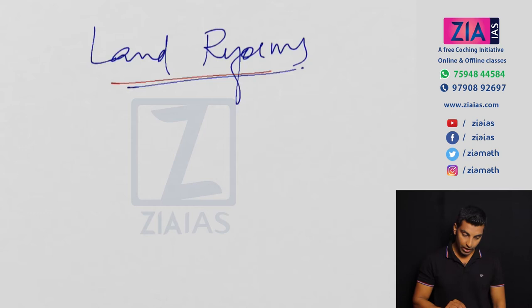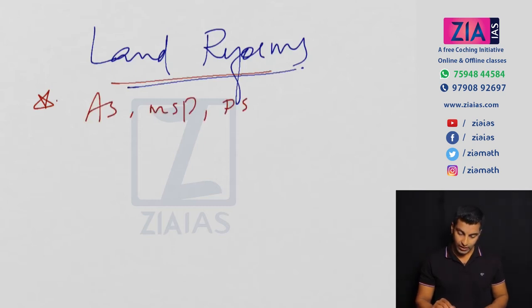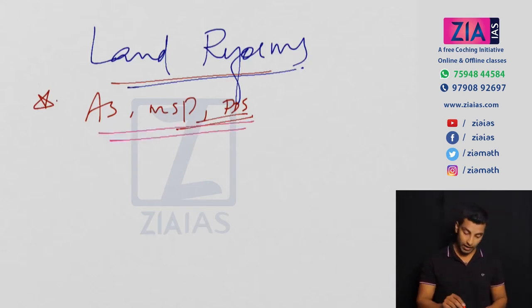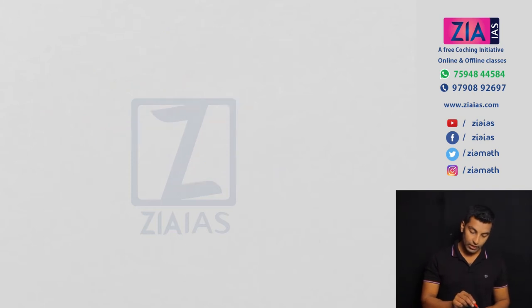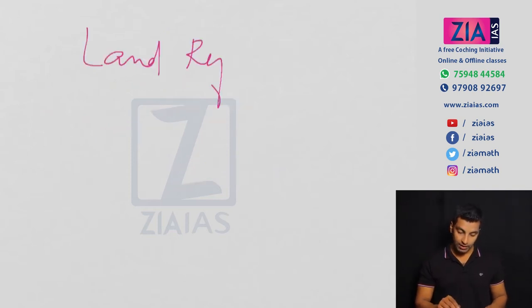So, one of the most important topics from economy. Apart from that, topics like agricultural subsidies, MSP, PDS, food security, etc. we will discuss in the coming sessions. Apart from all these, the conventional topics in economy like RBI, BOP, WTO, human development, etc. are all very important, and we will do that in time. All those things will be covered, but here let's focus on this particular topic, land reforms.